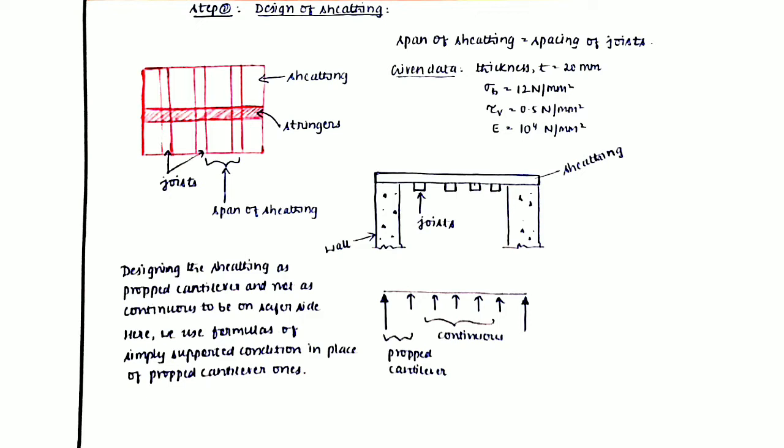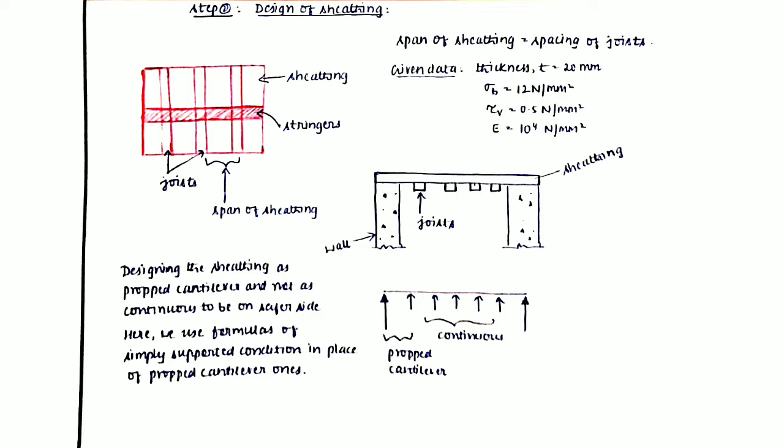Now some data is given. The thickness of the sheathing material is given as 20 millimeter. Sigma B is given as 12 Newton per mm square. This is the maximum permissible stress in bending. Tau E, that is the maximum permissible stress in shear, is given as 0.5 Newton per mm square. Young's modulus of elasticity is given as 10 to the power 4 Newton per mm square.